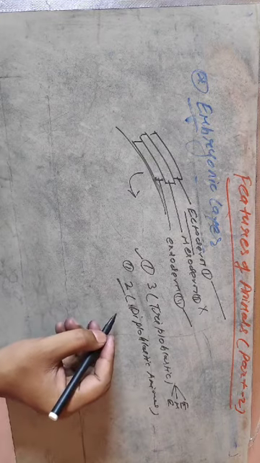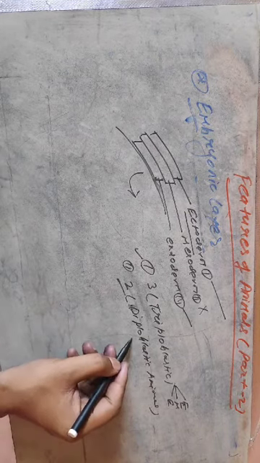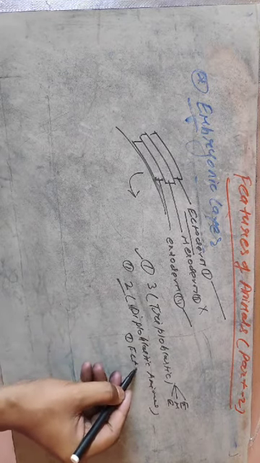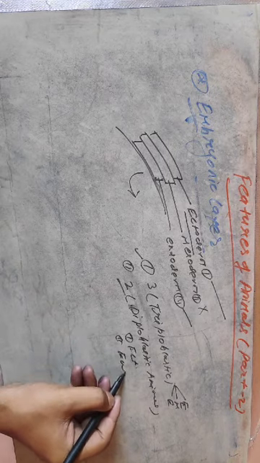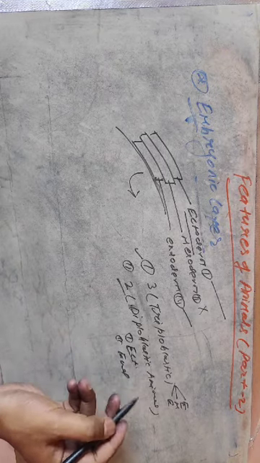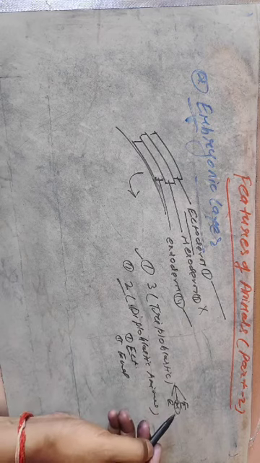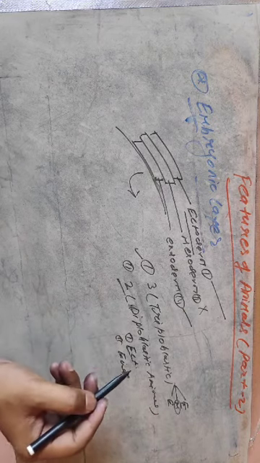So what are the 2 layers in diploblastic animals? Ectoderm and endoderm. And which layer is absent? Mesoderm is absent in diploblastic animals.